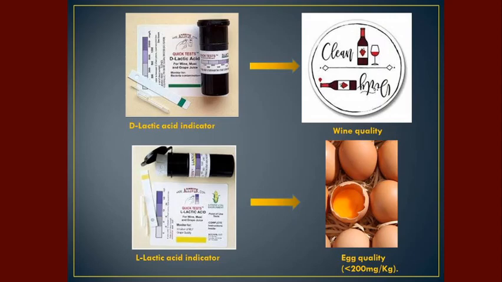This indicator shows how much the product has been fermented, so it can indicate whether it has crossed the limit. For example, if you take the quality of egg products, the L-lactic acid will indicate if the fermentation has gone beyond 200 mg per kg. If it has gone beyond 200 mg, then it is not advisable to consume. The same goes for the quality of wine.